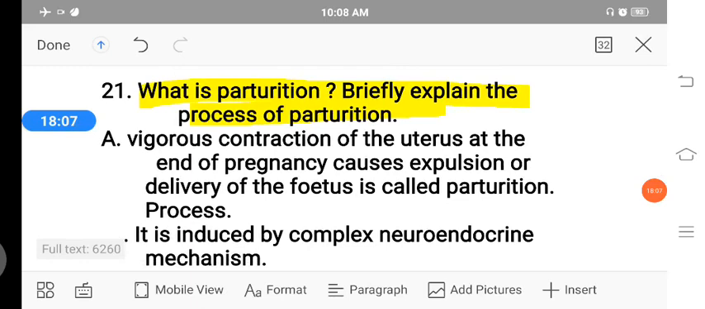Parturition is defined as vigorous contraction of the uterus at the end of pregnancy that causes expulsion or delivery of the fetus. Parturition is generally called delivery. During delivery, the uterus contracts due to the hormone oxytocin. This contraction helps the baby come outside, which is called parturition. Now, coming to its process,